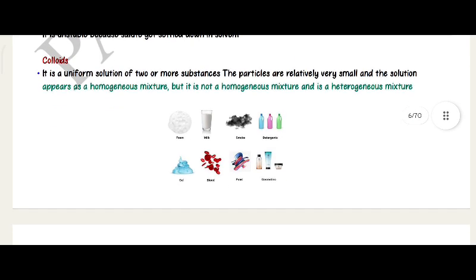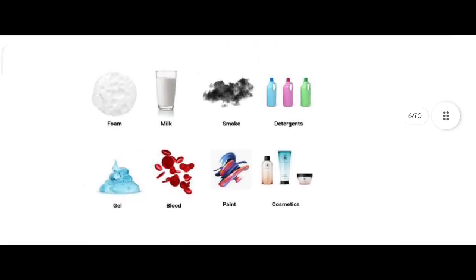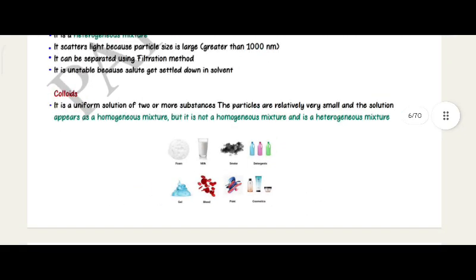Colloid. It is a uniform solution of two or more substances. The particles are relatively very small and the solution appears as a homogeneous mixture. But it is not a homogeneous mixture, it is a heterogeneous mixture. Examples: foam, milk, smoke, detergents, gel, blood, paint, cosmetics.